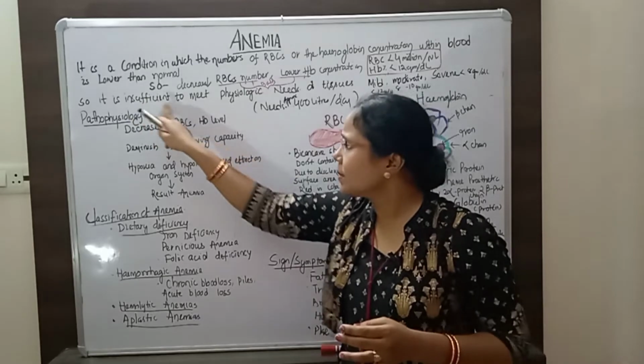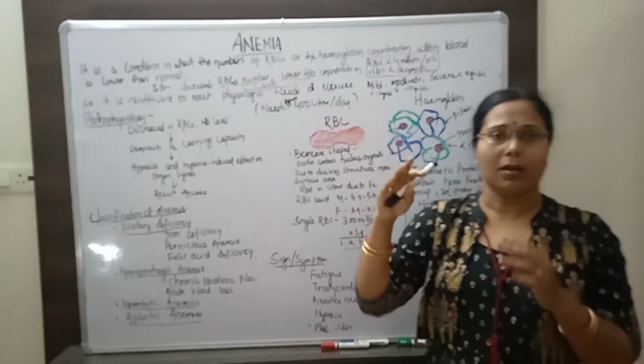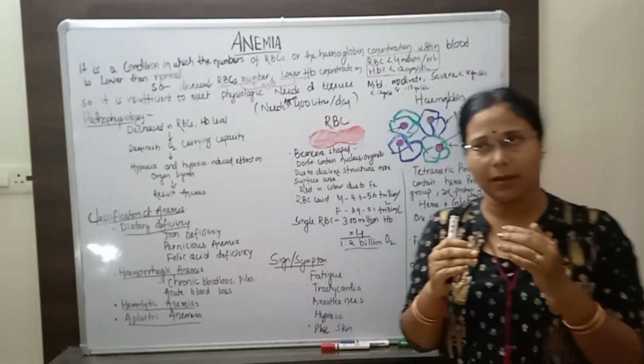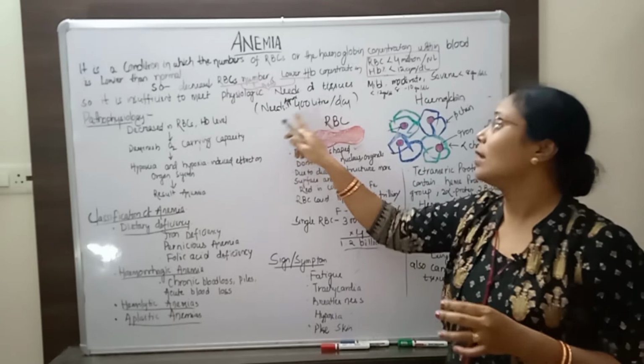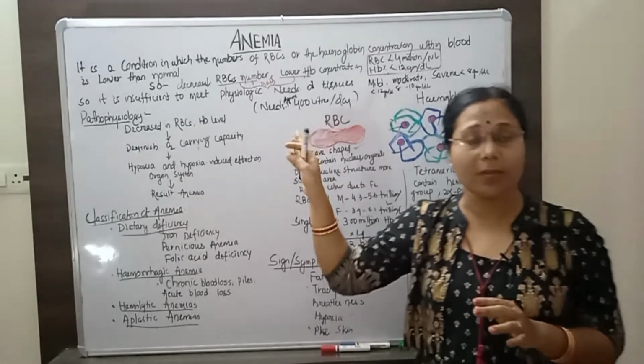So it is insufficient to meet the physiological needs of the tissue. A healthy human takes approximately 400 liters of oxygen per day, so oxygen is very much required for our body.